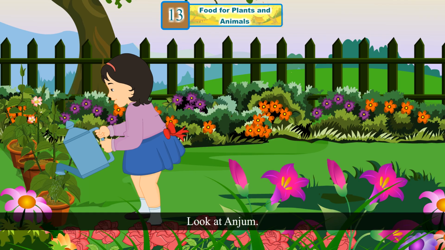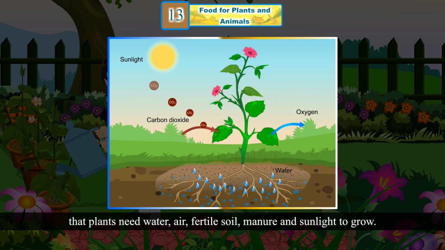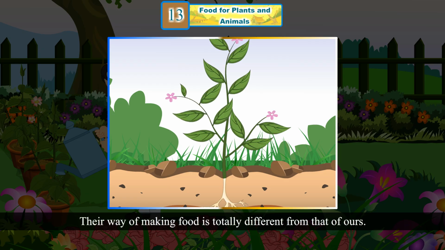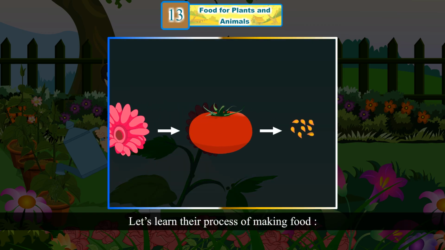Look at Anjum. She waters her plants daily and adds manure from time to time, as her mother told her that plants need water, air, fertile soil, manure and sunlight to grow. Plants prepare their own food to live and grow. Their way of making food is totally different from that of ours. Let's learn their process of making food.